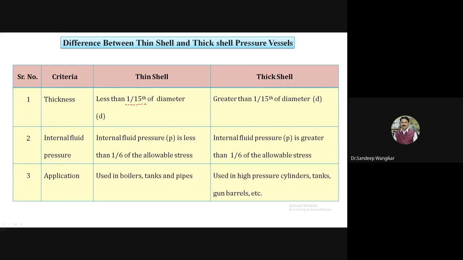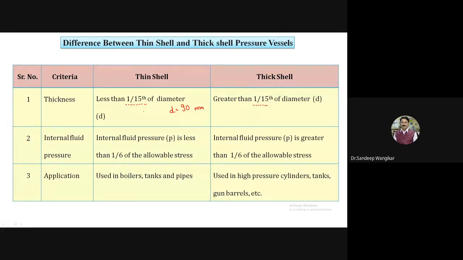And if the thickness is greater than 1 by 15th of diameter, then I will call it a thick shell. Okay, 1 by 15. So let us assume, I will take one example. The diameter as 90 millimeters.